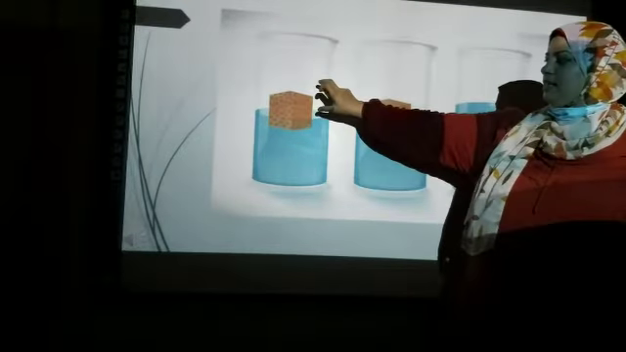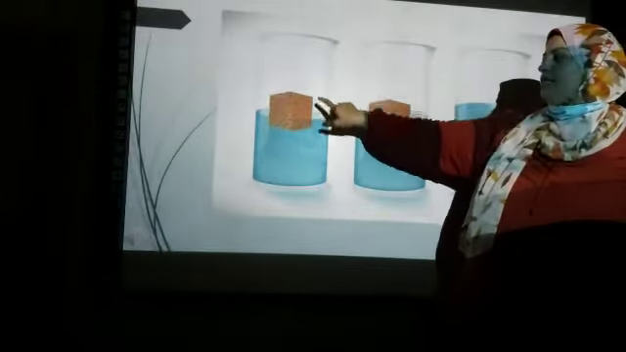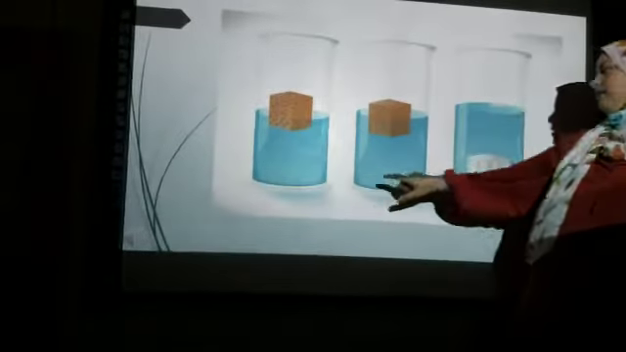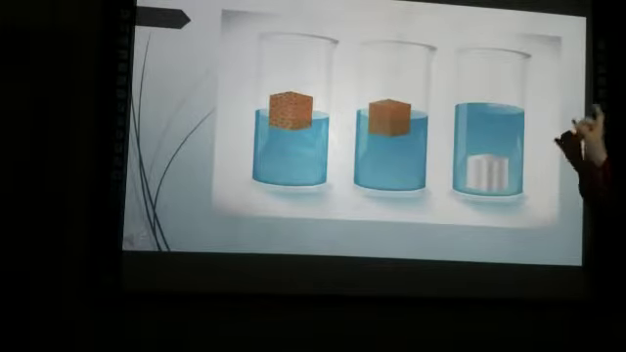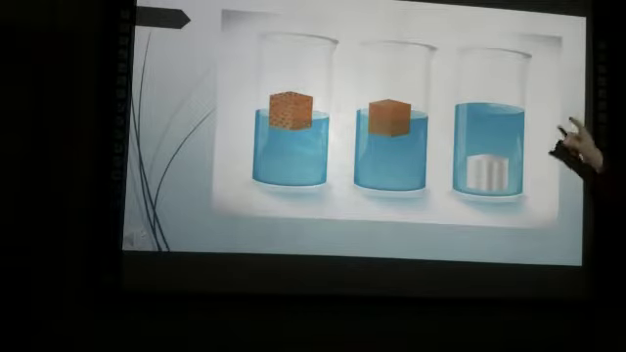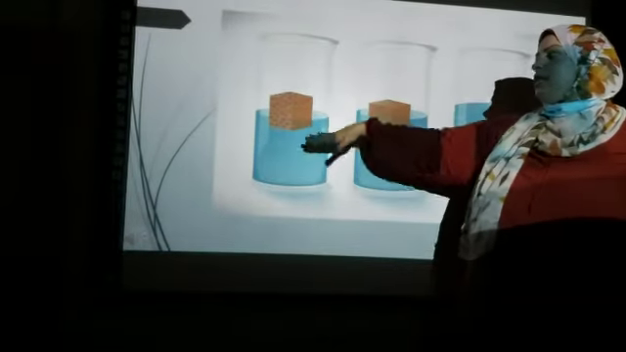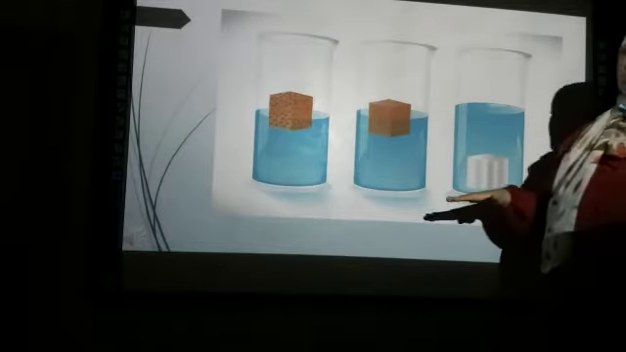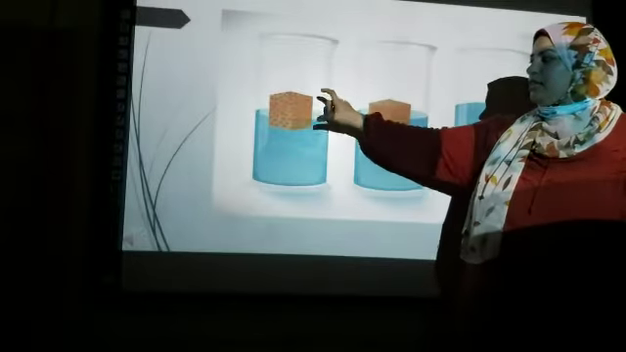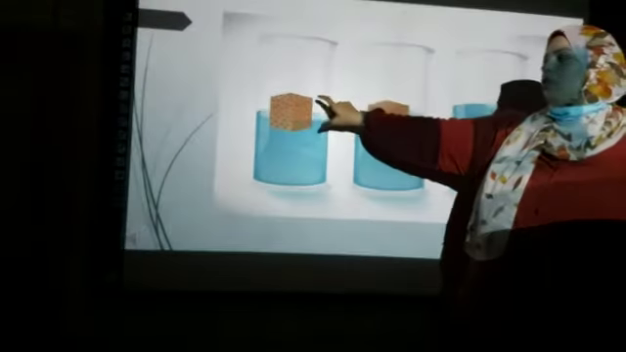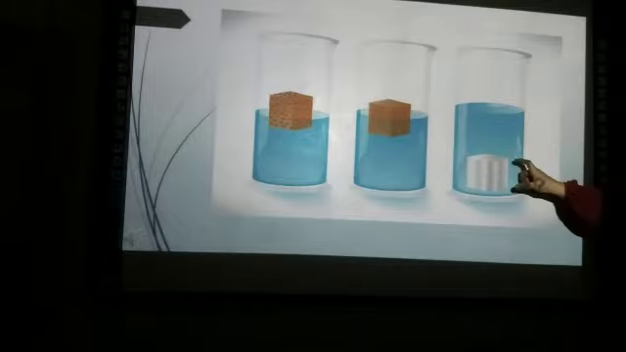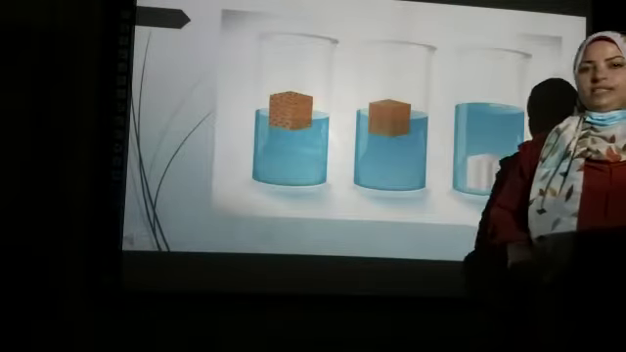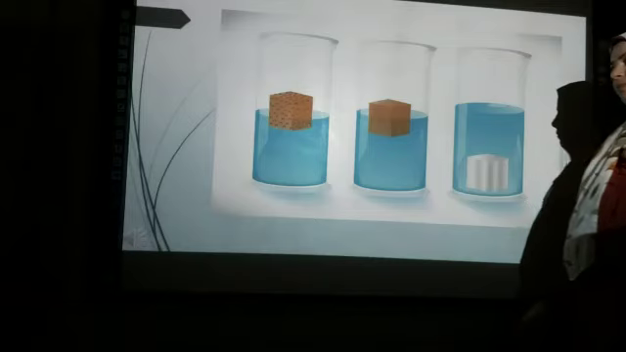These substances have a density lower than water density, but this substance has a density more than water density, because this one is floating, but this one is sinking. Due to what? Due to the density. The density of this substance is lower than water density, but this substance has a higher density.